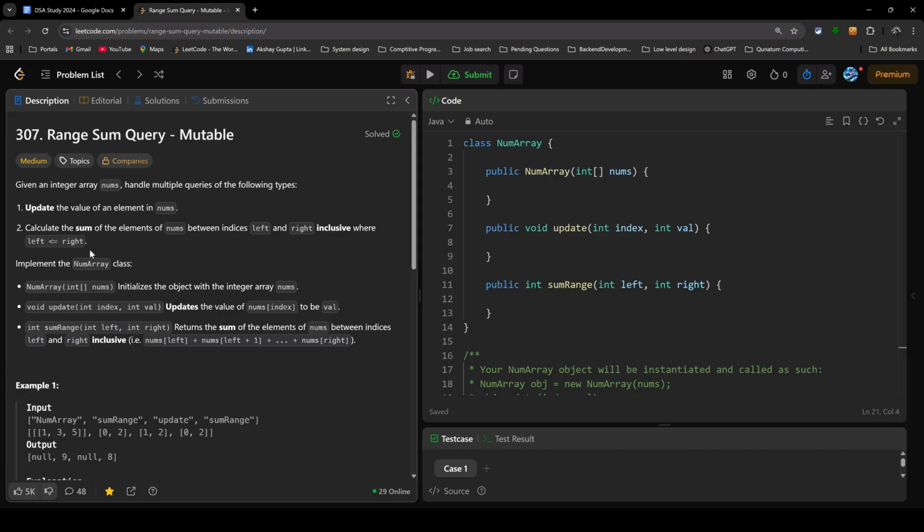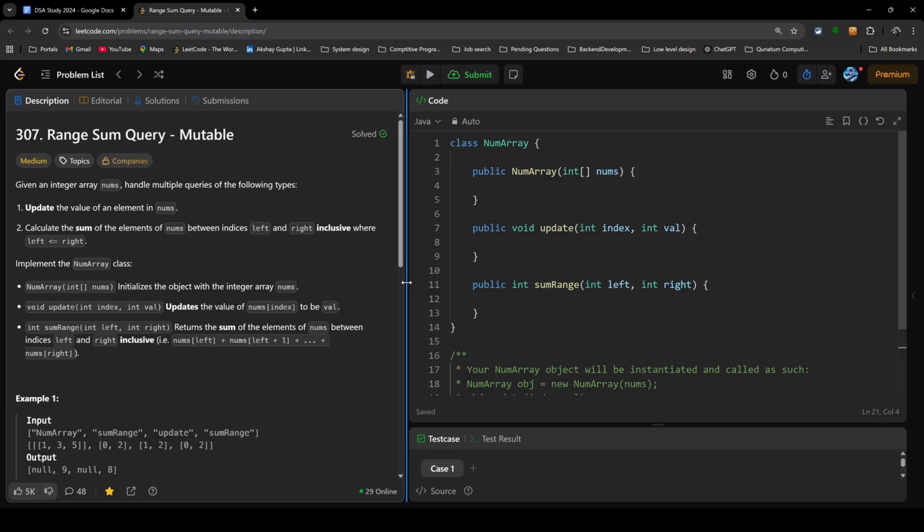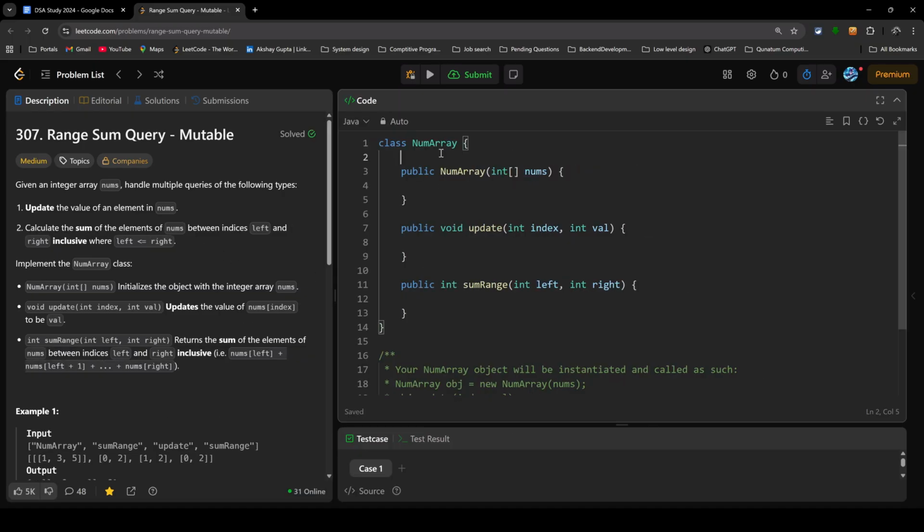So at some point you have to find the sum of all the integers between left and right, but they keep updating the values of integers in nums, so you cannot use the prefix sum. So the naive solution would look something like this. You will have a class level variable where you assign the value of the given array, and when they ask me to update a value in the array, I will set the value of that particular index to be whatever it has to be updated to.